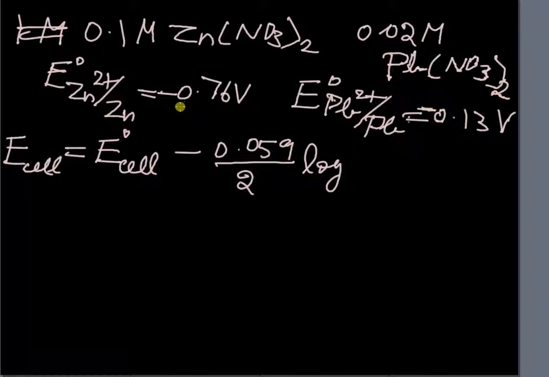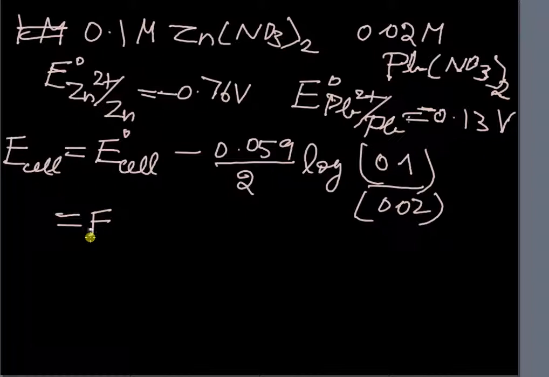The one with the lower value of the electrode potential is always the anode. The anode is zinc. So the zinc concentration is 0.1 and the lead ion concentration is 0.02. Here again the calculation becomes simple.